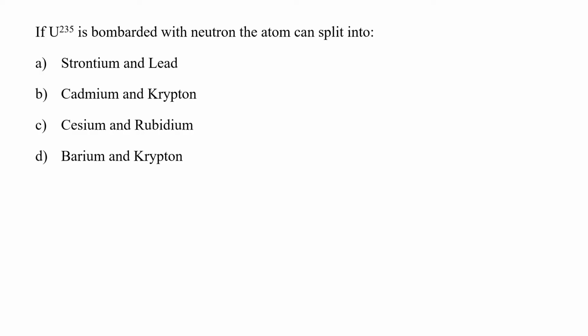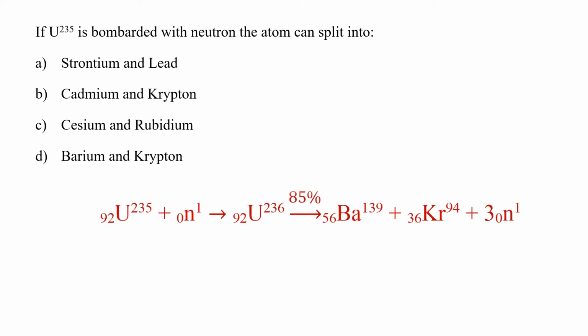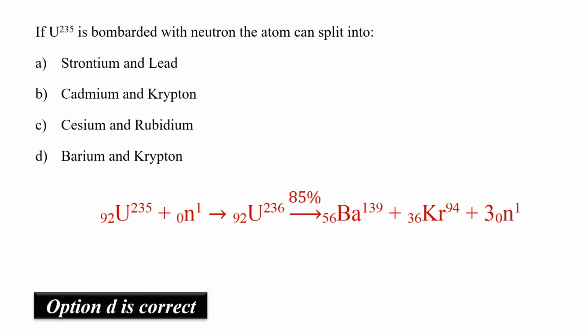If U-235 is bombarded with a neutron, the atom can split into strontium and lead, cadmium and krypton, cesium and rubidium, barium and krypton. So if we see the radioactive decay of U-235 with a neutron, you'll find that initially a U-236 species will be formed, which is apparently degraded into barium and krypton. So hence option D would be the correct answer.